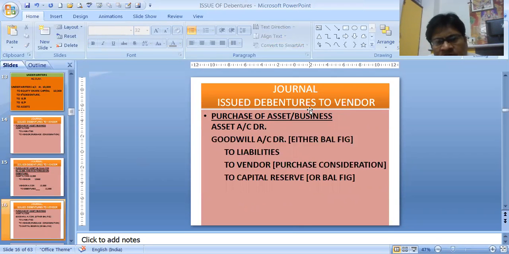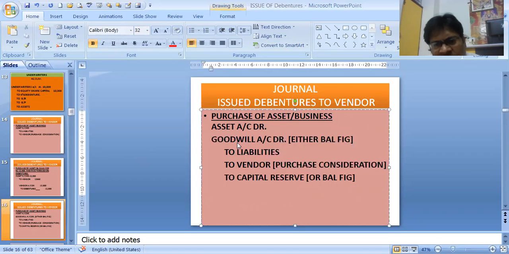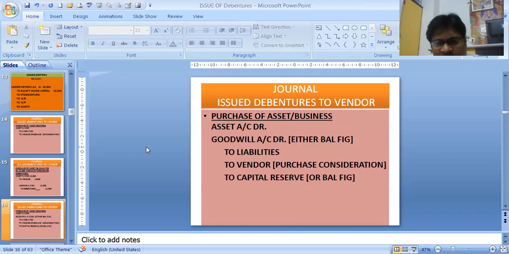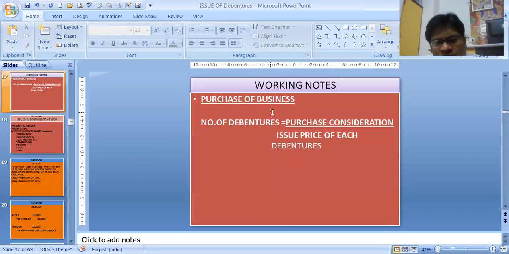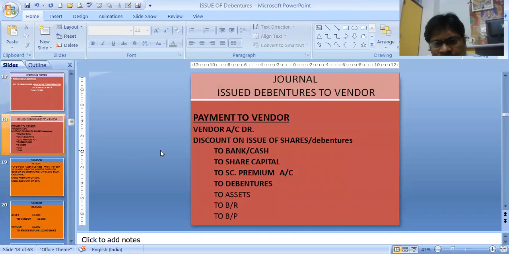Next, issue of debentures to vendor. Now we are buying the entire business. We know that if the credit side is more, then we will get goodwill as a debit balance. And if the debit side asset is more, then we will be seeing capital reserve. Next, purchase of business. When we purchase the business, number of debentures will not be mentioned. The purchase consideration will be given. Then number of debentures is purchase consideration divided by issue price of each debenture. To make the matter clear, we will see a sum.